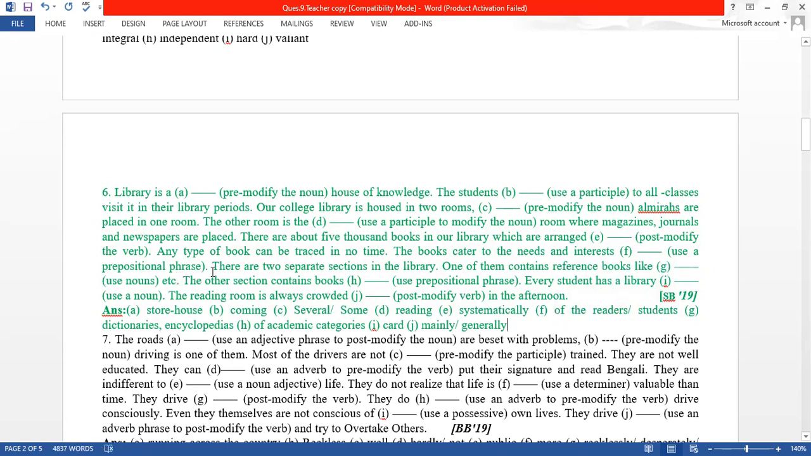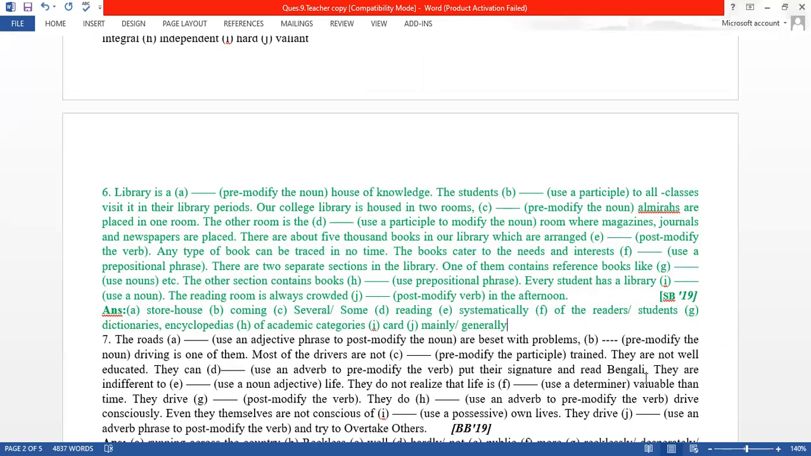Then there are 2 separate sections in the library. One of them contains reference books like dictionaries, encyclopedias, etc. The other section contains books of academic categories. You can say of academic. Prepositional phrase, that means it will start with preposition and end with noun. Of academic categories.